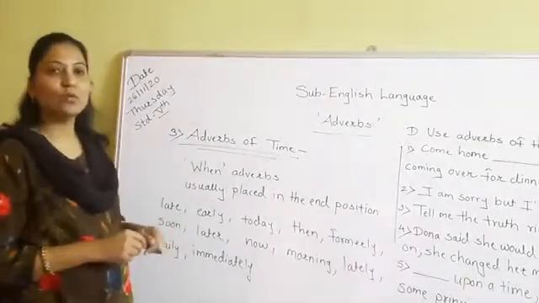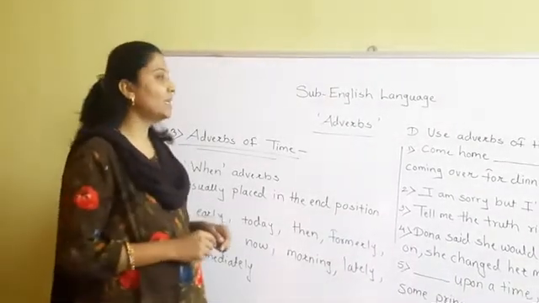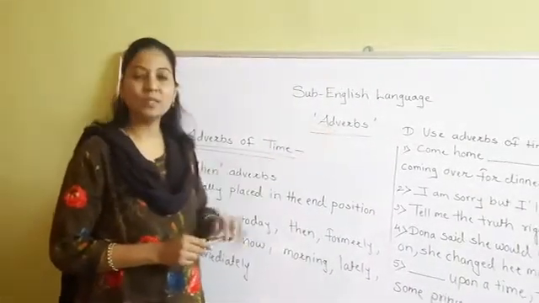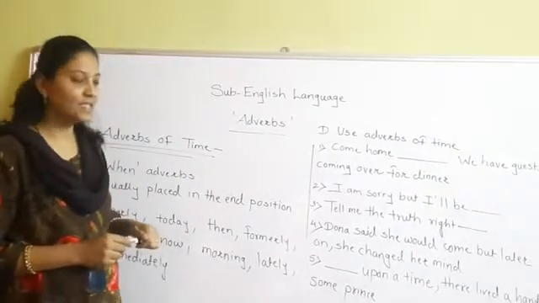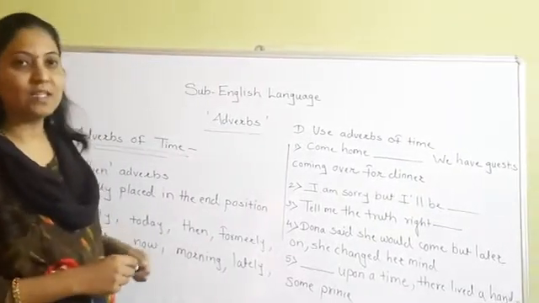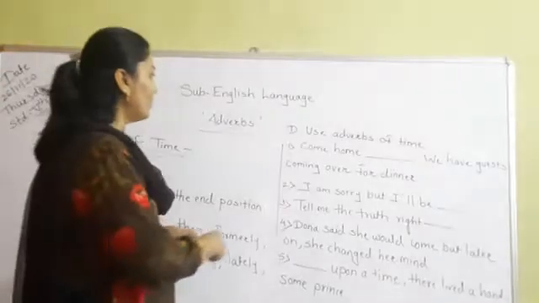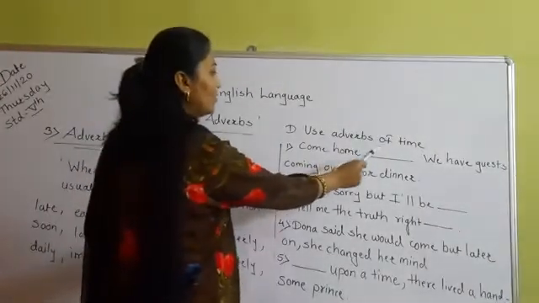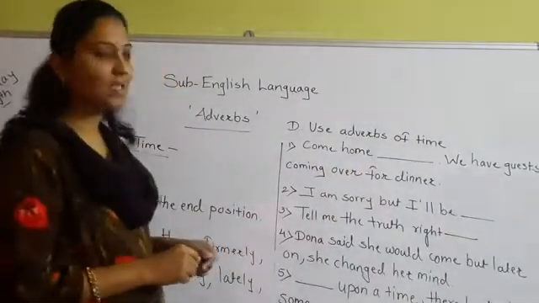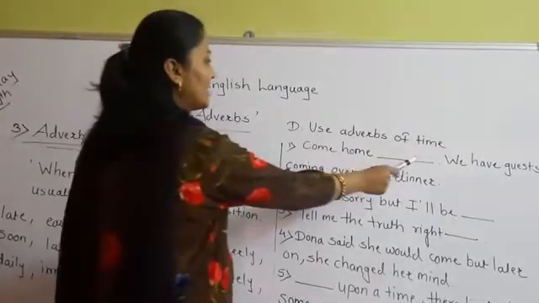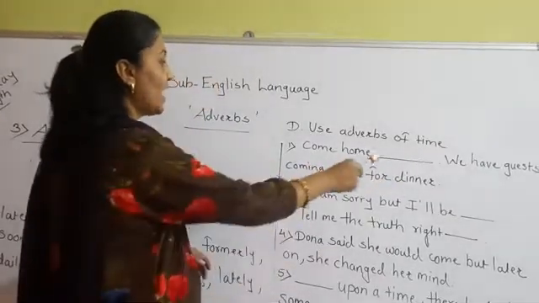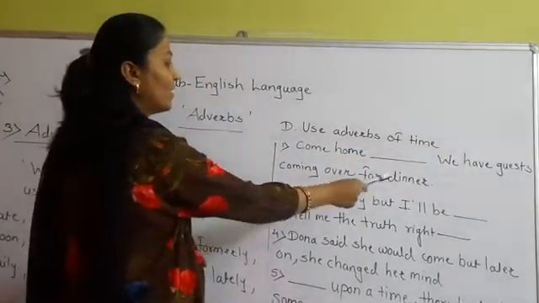Now we have to solve question number D. Use adverbs of time in the following sentences, and we have to fill in the blanks. The first sentence is come home dash dash. We have guests coming over for dinner.